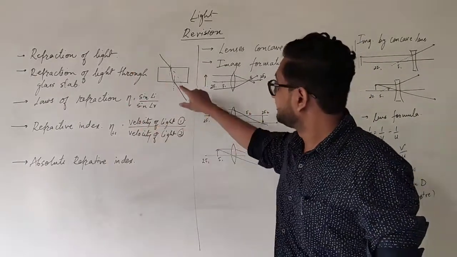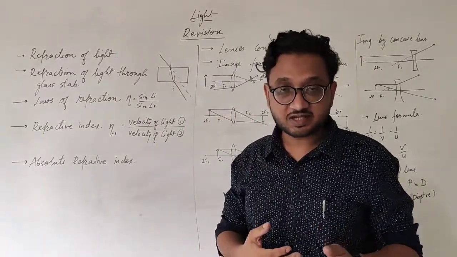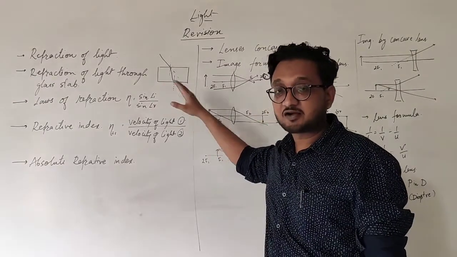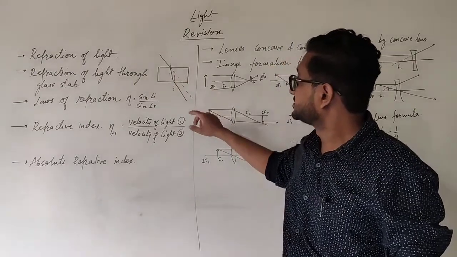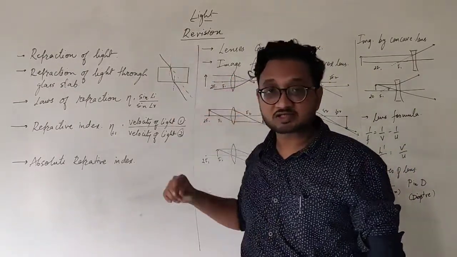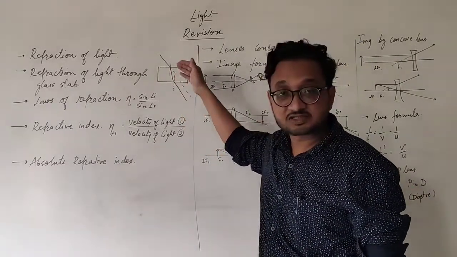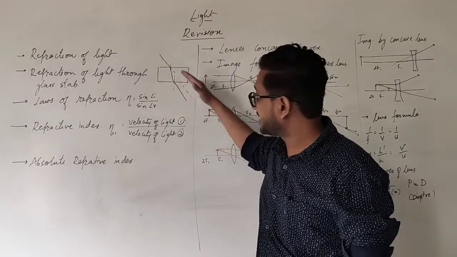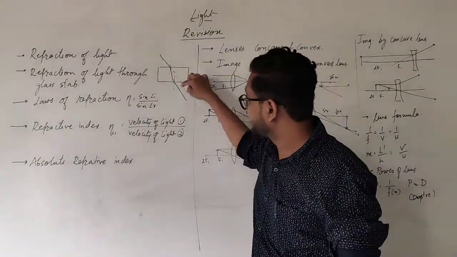And when it approaches this part, the refraction takes place once again, and therefore when it exits the glass slab, it bends away from the normal because now it is entering from a denser to a rarer medium. So you can see that this was its original path, but then it bent towards the normal, and then when it was going to enter from denser to rarer medium, it was supposed to go this way. But then it changed its path and went away from the normal. It bent away from the normal, and now it is going to this path.